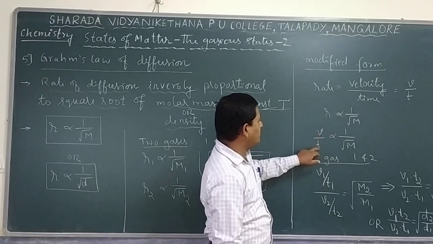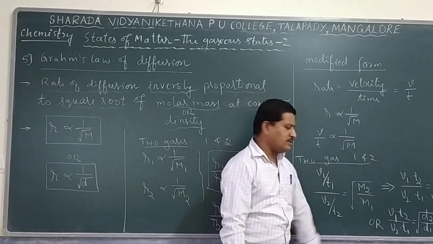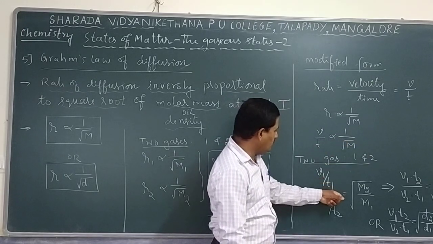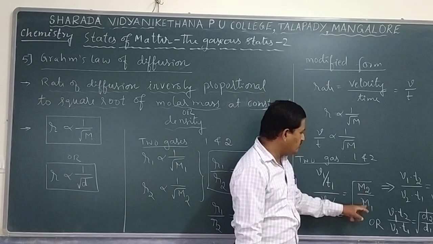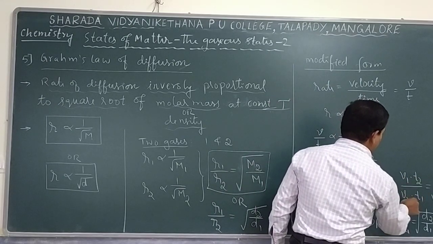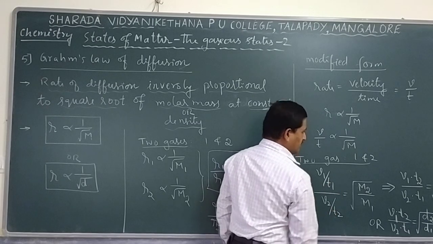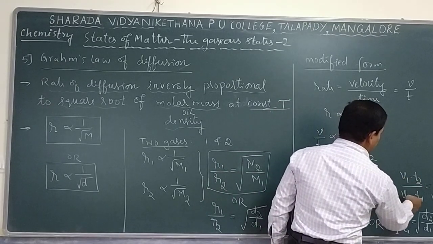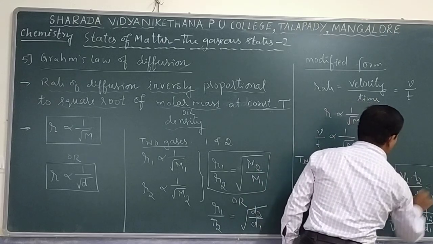So velocity by time is proportional to 1 by square root of M. Suppose two gases are there, then V1 by T1 divided by V2 by T2 is exactly equal to square root of M2 by M1. Or if you rearrange, T2 goes to the numerator and V2 goes to the denominator: V1 T2 by V2 T1 equals square root of M2 by M1. So this is also a very important relation.